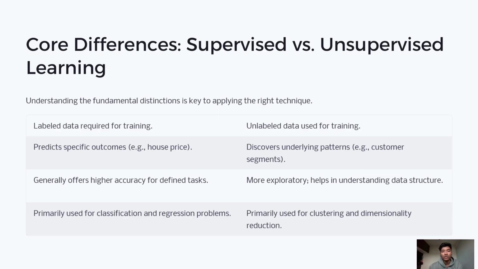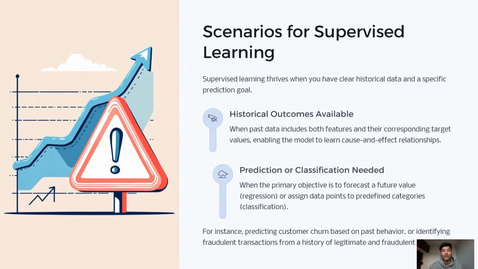Now, scenarios for supervised learning. We use supervised learning when we have labeled historical data, for example, past customer data with churn or not churn. Second, we want predictions, such as predicting future sales, detecting fraud, or forecasting demand.